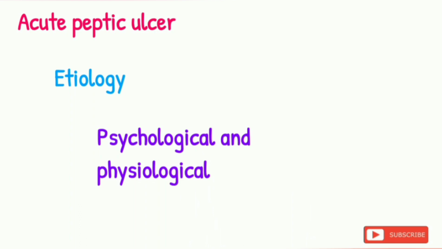To treat the acute peptic ulcer, the Ryle's tube can be introduced first and the stomach emptied, and it helps in reducing the vomiting and sometimes the aspiration of the gastric contents into the lungs also. Ice cold water or the saline stomach wash, that is vasoconstriction, reduces the bleeding. Then the regular antacids can be given.